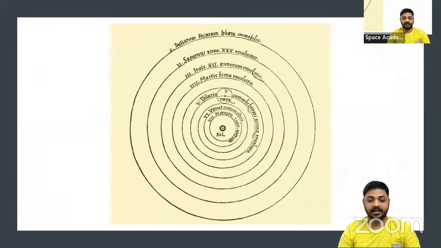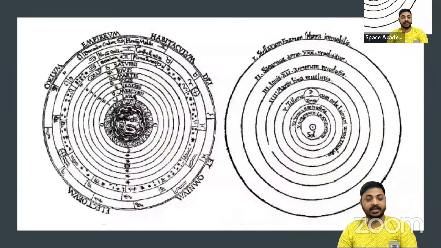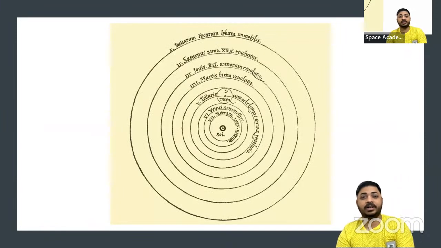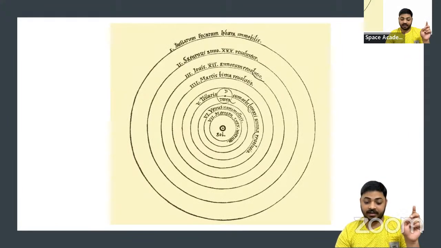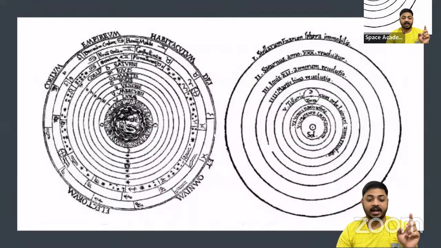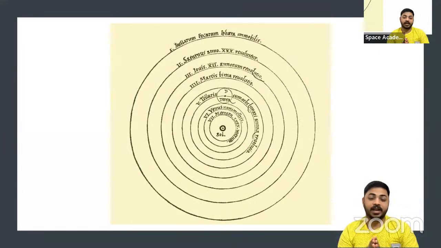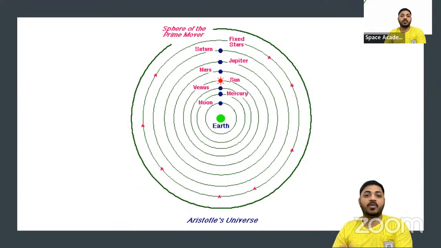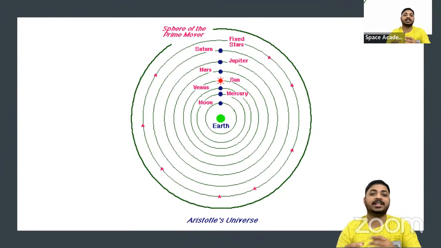I'll show you a better clear diagram. This is the clear one. This is the handwritten one. So let me just brief you about the differences between both the diagrams. The first diagram of Aristotle and the second diagram of Copernicus. The first diagram is actually called the geocentric model. Geo means earth, ground. Ground in the center means geocentric model.